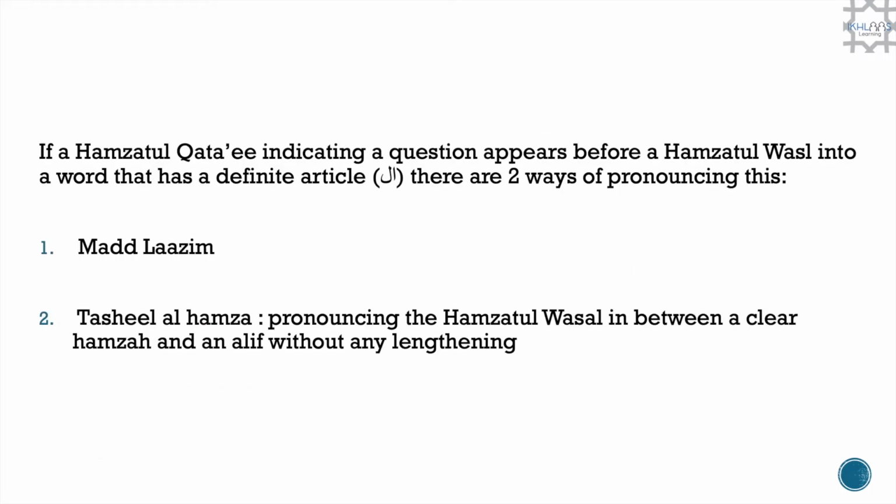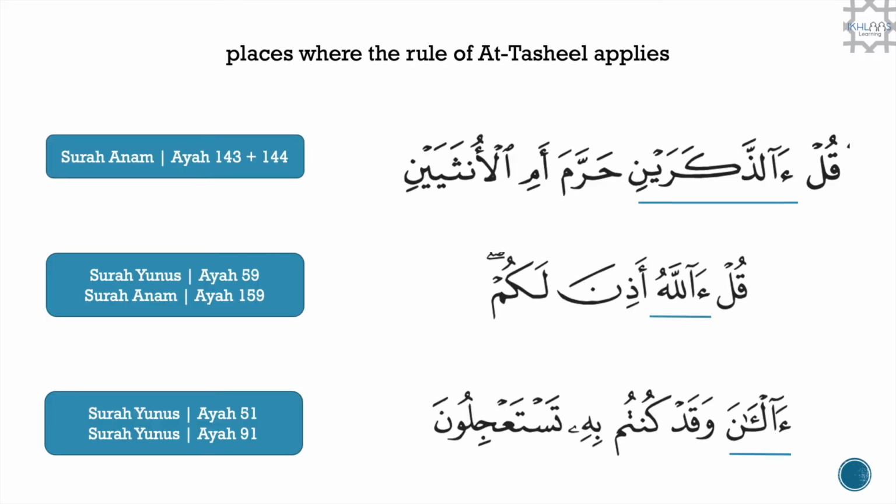So here, we have a Hamzatul Qati, which indicates there is a question before Hamzatul Wasl in the word that has the definite article. In this instance, there are two ways of pronouncing these words. First, the mad lazim, the way I recited, or with a tasheel al-hamza, which is pronouncing the hamzatul wasl in between a clear hamza and an alif without any lengthening. So I will show how to do both from the previous slide.